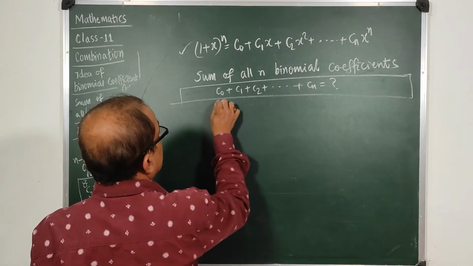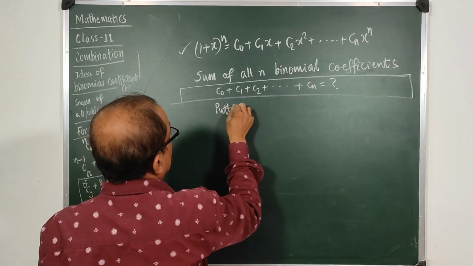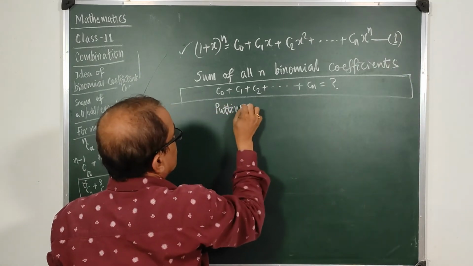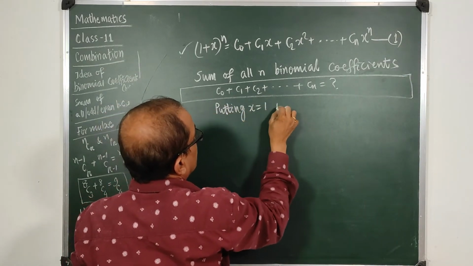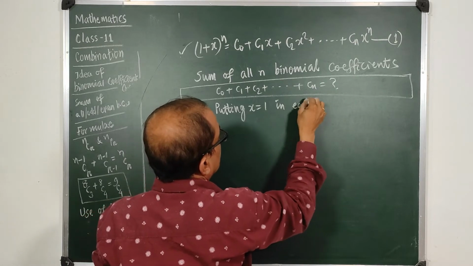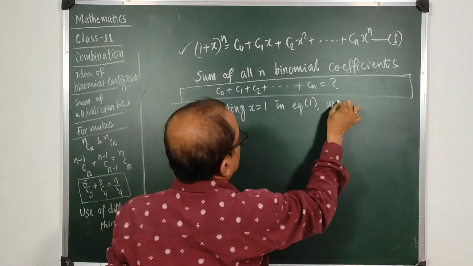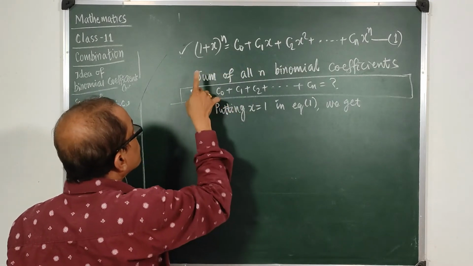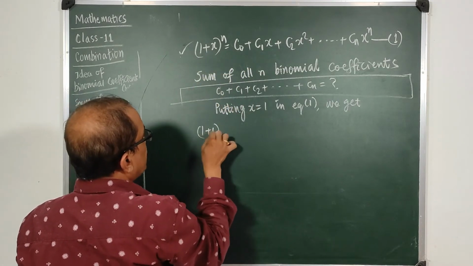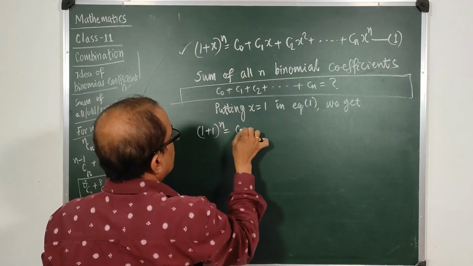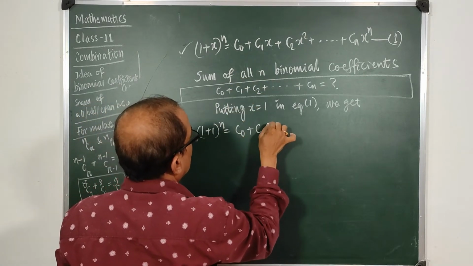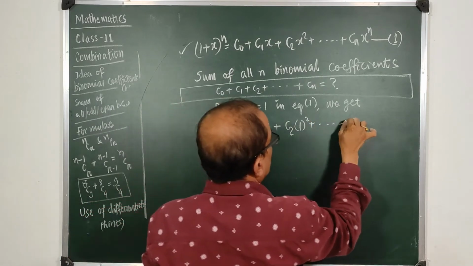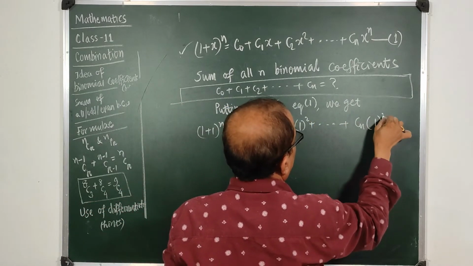So suppose this equation is equation number 1, putting x is equal to 1 in equation 1, we get on the left side 1 plus 1 to the power n, and on the right side c0 plus c1 into 1 plus c2 into 1 square up to cn into 1 to the power n.